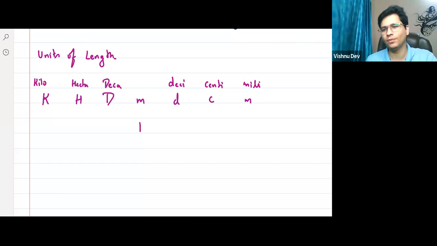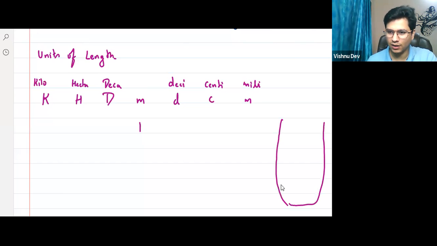Now suppose you go to a shopkeeper and ask, "Bhaiya, give me 1 kilo of potato." What he does is give you one big bag full of potatoes and asks you to pay 1,000 rupees.